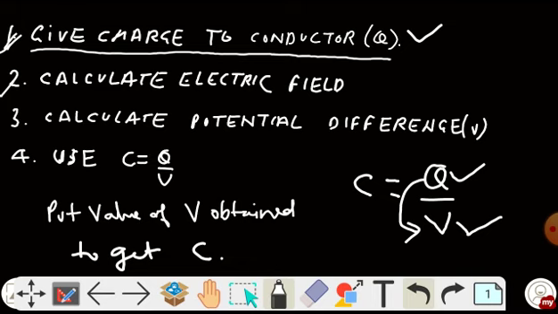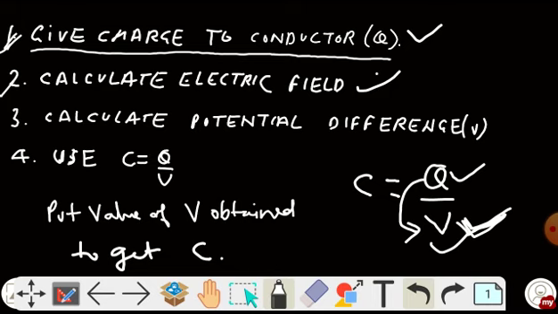But what happens? We don't directly know the formula of potential. Generally we know the formula of electric field. So hence in the second step I have given that calculate the electric field. But if somehow you know directly the formula of the voltage, then there is no requirement of electric field in that case. I will explain this with the help of an example later on. So just keep it in mind that we need voltage only. If you know the formula of voltage directly, you can directly use it. No need for the electric field.